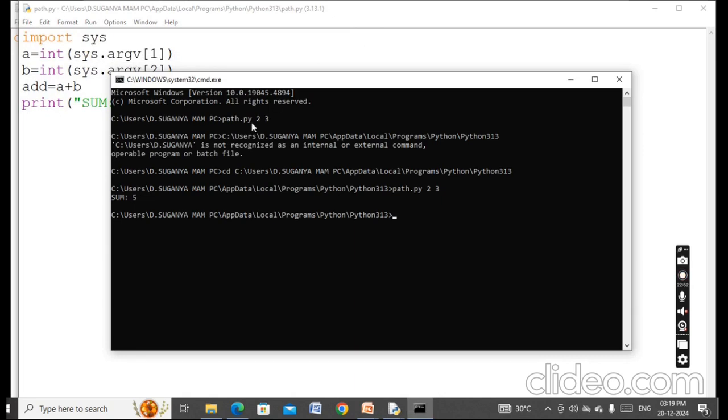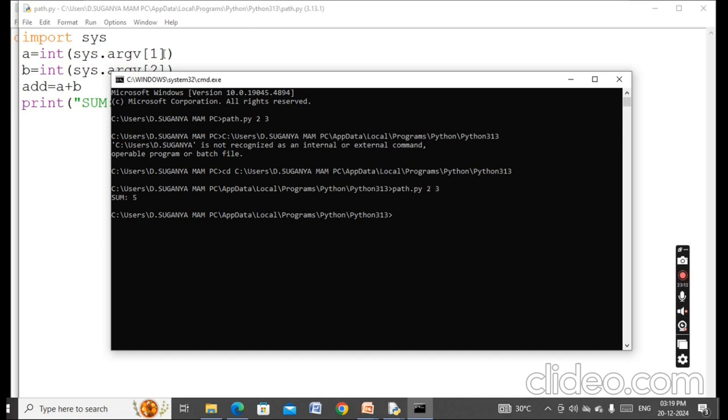We need to go to the particular path, since I saved the file as path.py in this path. I call path.py and pass the input values 2 and 3.